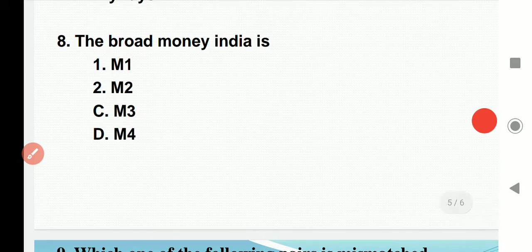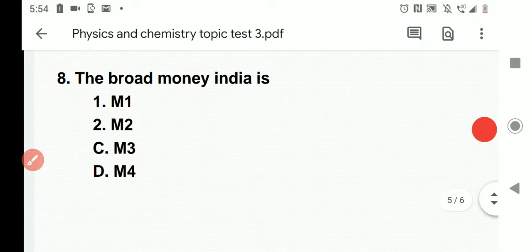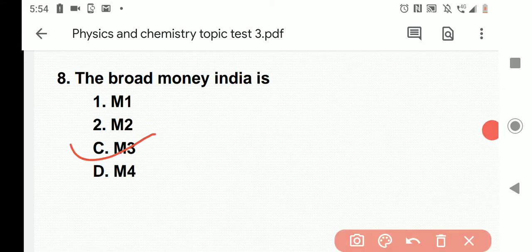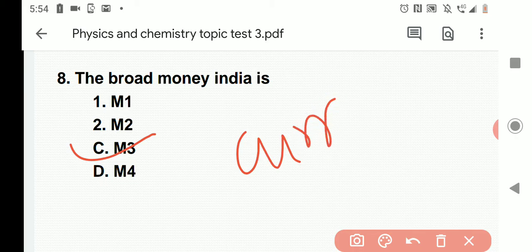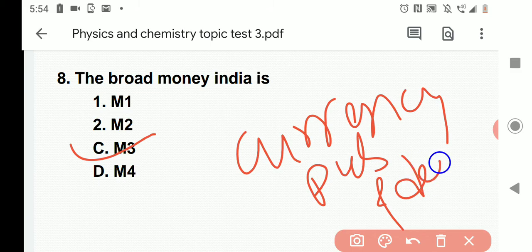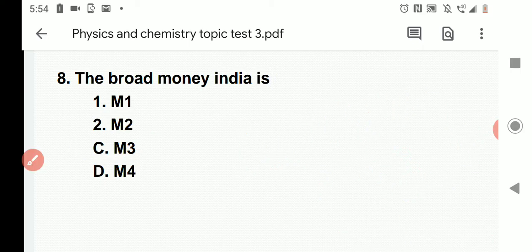Eighth question. The broad money in India is option A, M1, option B, M2, option C, M3, option D, M4. Option C is the right answer, M3. Broad money means currency with the public and deposits. In India, currency with the public and deposits come under M3. For the 8th question, answer is option C.